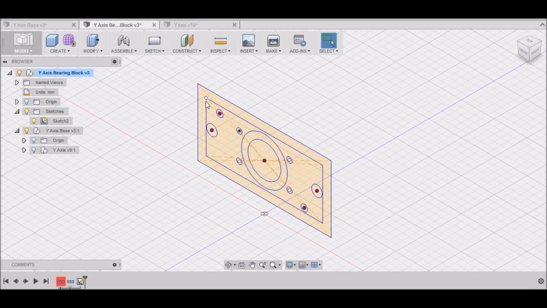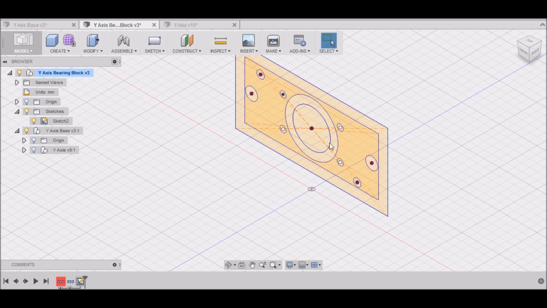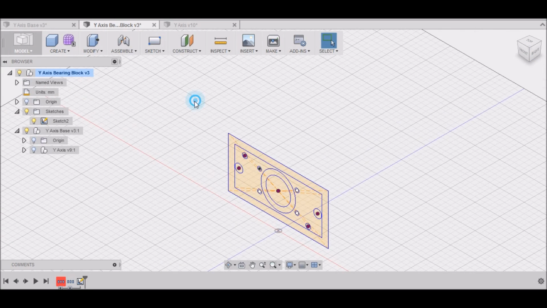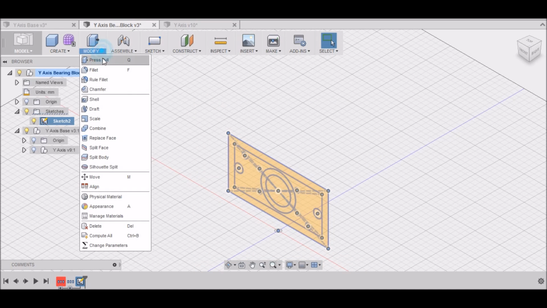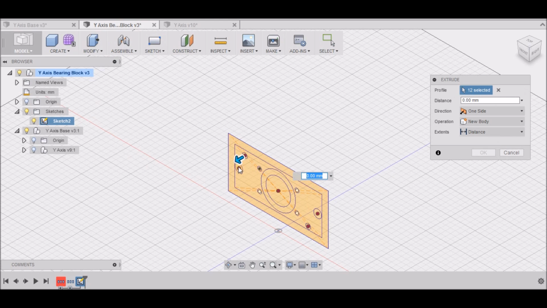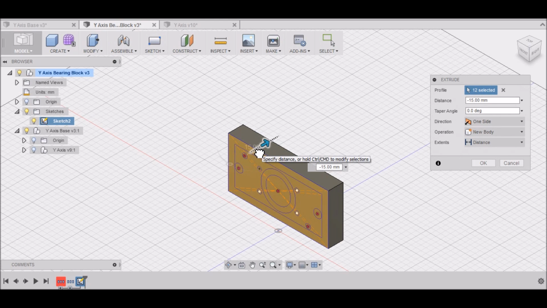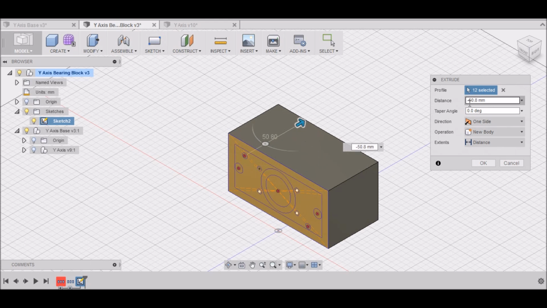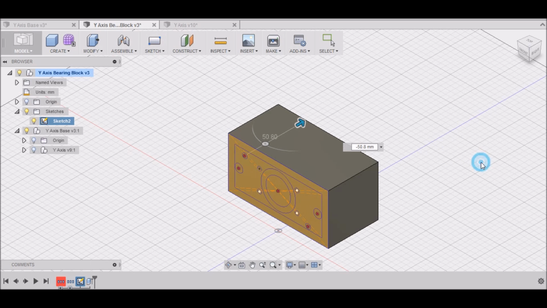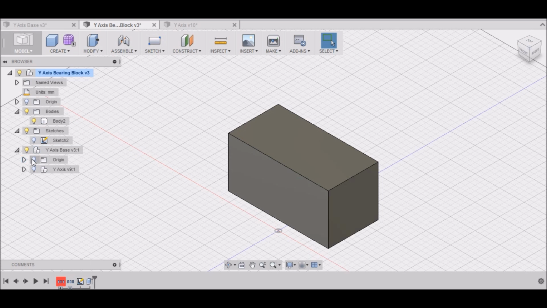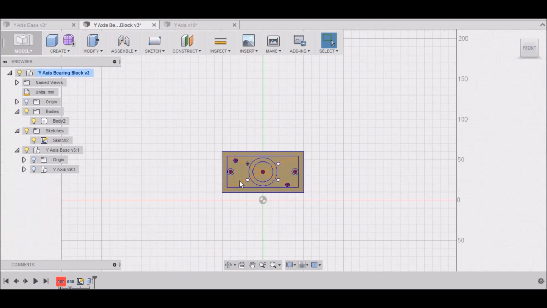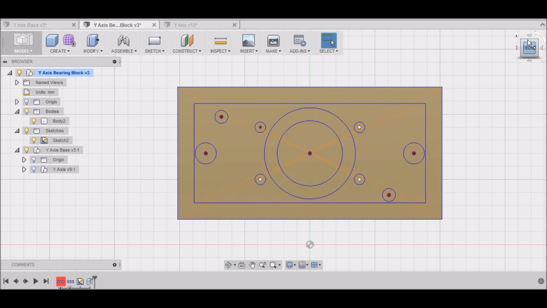Now the first thing we want to do is left click and select the whole sketch here, and go to Modify, Press Pull. We want to move back 50.8 millimeters. Make sure it says new body. Click OK. It automatically turns our sketch off here, so turn it back on. Go to the front here.